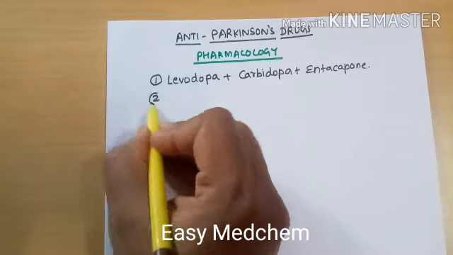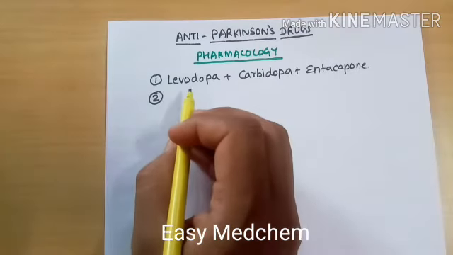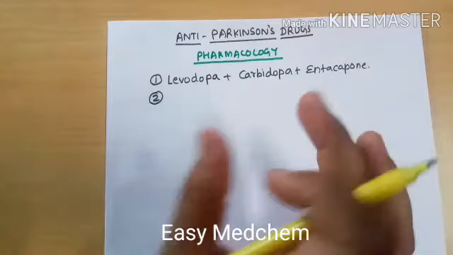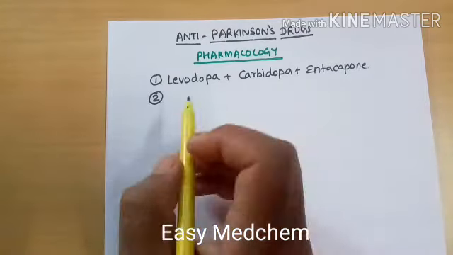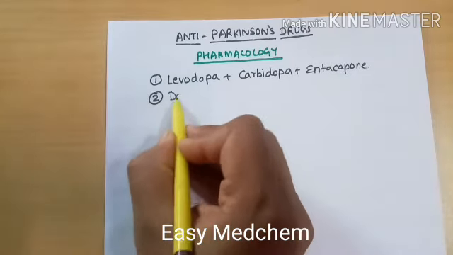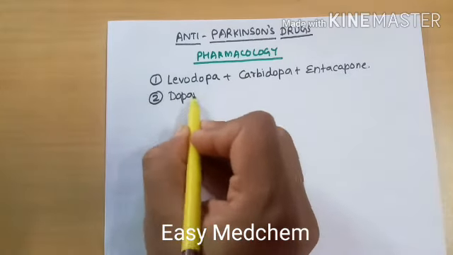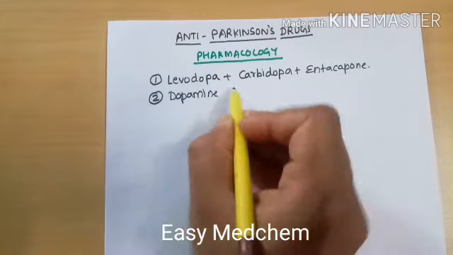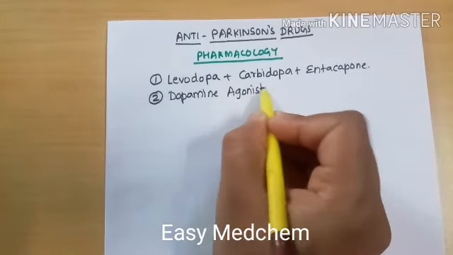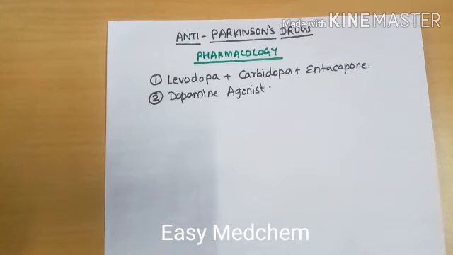So the second treatment is that we are not giving the dopamine directly, we are giving dopamine agonists which can stimulate the receptors of the dopamine. So those are the dopamine agonists. We are using the dopamine agonists to stimulate the dopaminergic receptors.